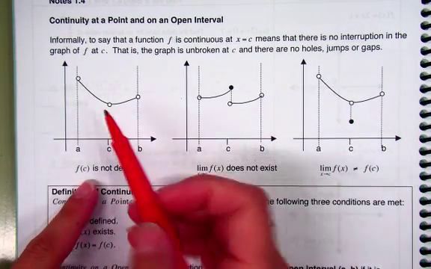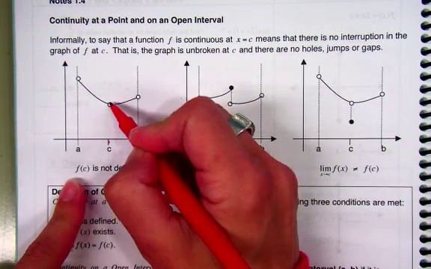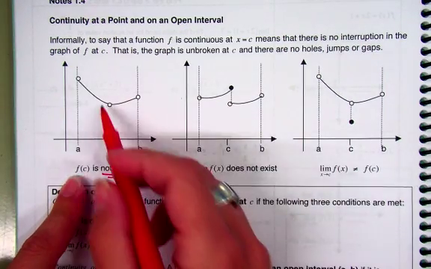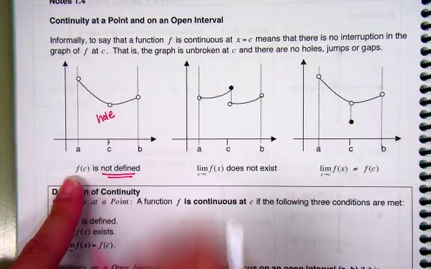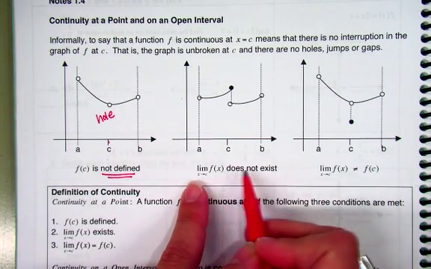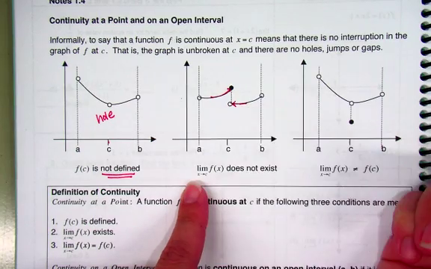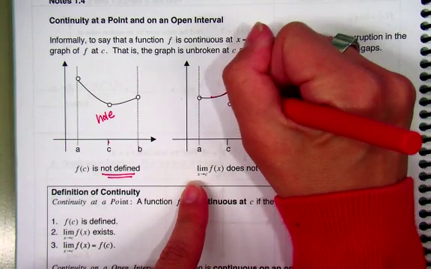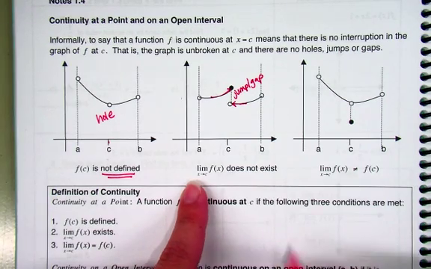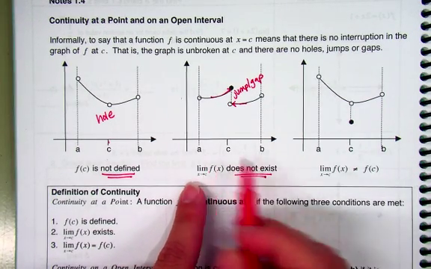Well, in terms of definitions, why is it not continuous? Because we have a value here where it's undefined. That's one reason why we are not continuous, and that's just an example of a hole. We have an example here where a limit doesn't exist, right? I'm approaching one value from the left and a different value from the right. That's called a jump or a gap in our graph, right? And that limit does not exist. That's another reason why we couldn't have continuity.